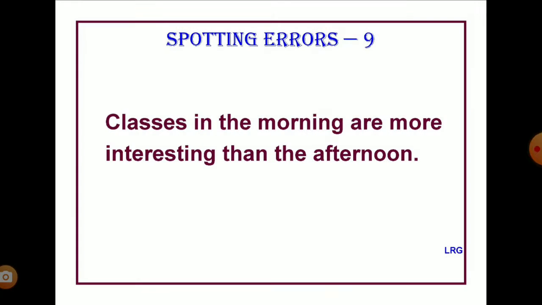Next sentence. Classes in the morning are more interesting than the afternoon. Classes in the morning cannot be compared to the afternoon. The comparison should involve two parallel elements. So you can only compare classes in the morning and classes in the afternoon. So how can you rectify this sentence? Classes in the morning are more interesting than classes in the afternoon.